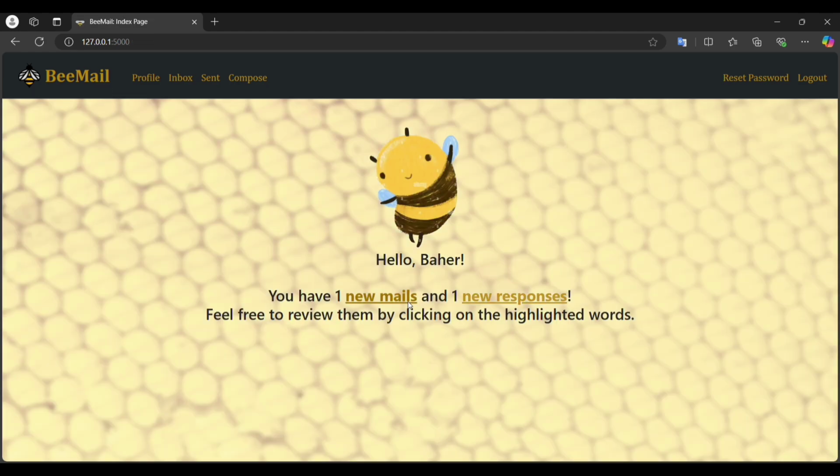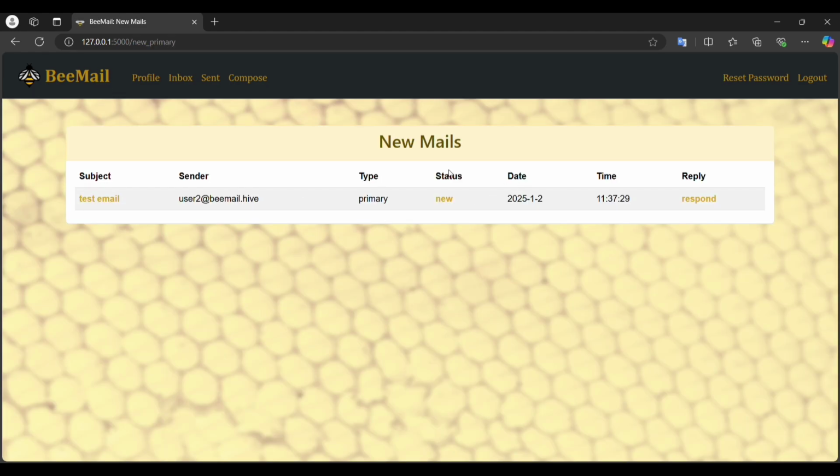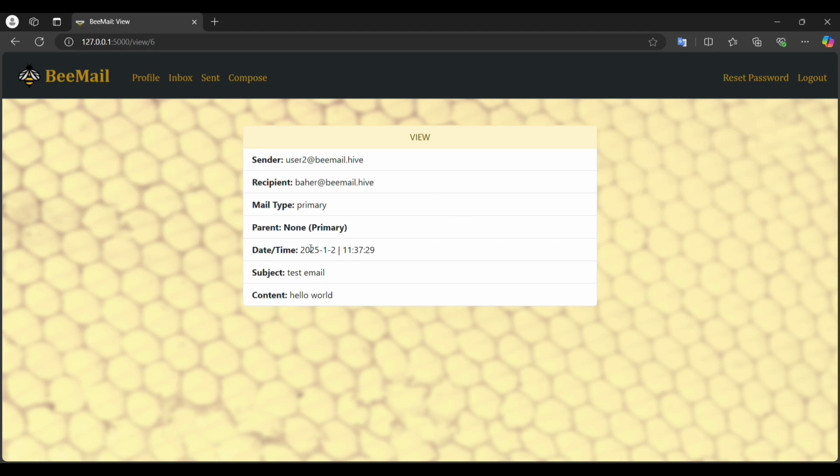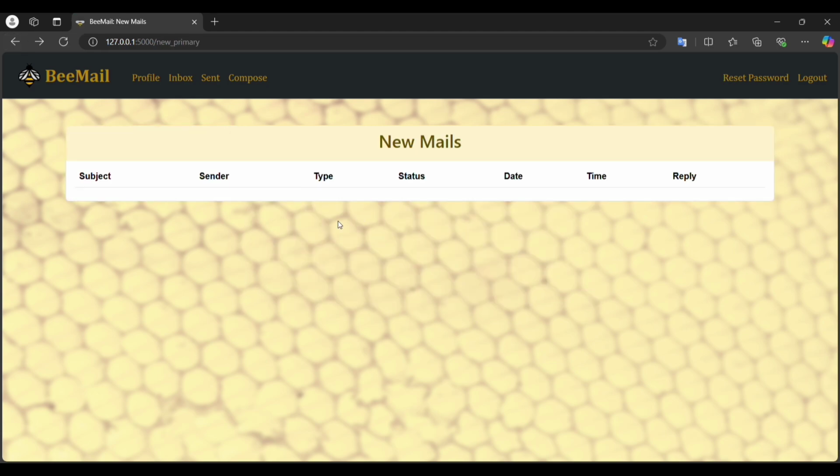So let's just go back to the new mails. After viewing this, the status will be read and it will be deleted from the new mails. So now when we viewed the email, the status is now changed. So we have the parent as primary since it is not a reply to anything, as we have mentioned. And then all the other information about the email, the content is here, and then the subject. So now it should be deleted, which is what happened.